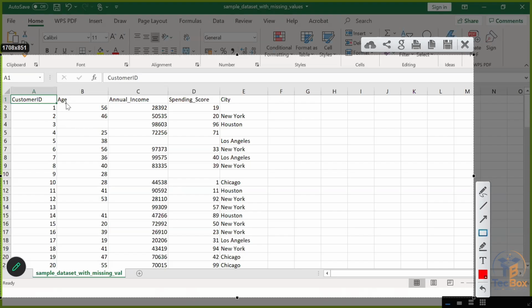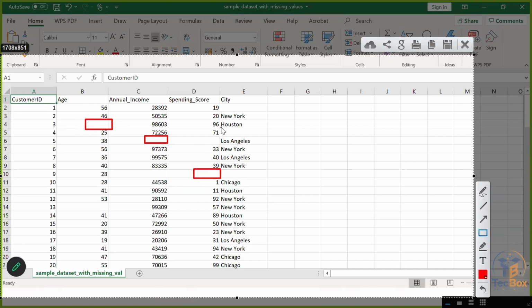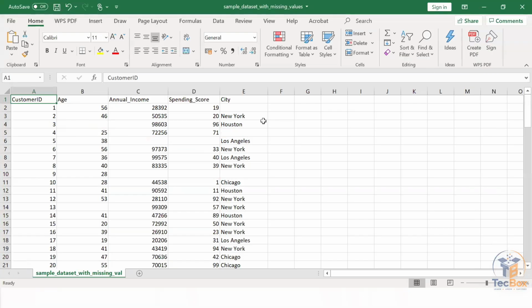For example, here the age column is there. See, this age is missing. Here, annual income is missing. Here, the spending score column is missing for this 10th row. For this fourth row, city is missing. Okay, so we can handle these missing values. You may ask how we can handle the missing values.